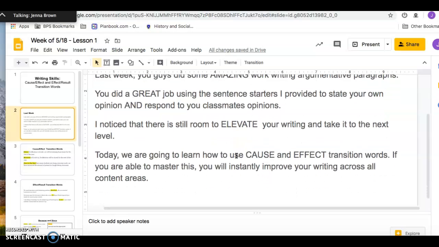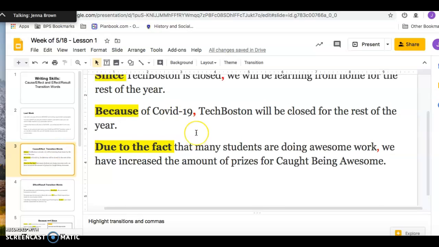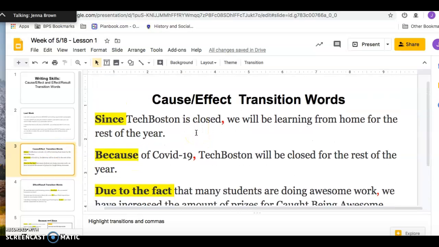So you use cause and effect writing in science class. You use cause and effect writing in history all the time. In ELA, so really narrowing down and focusing on using specific cause and effect transition words will really help you. So here are some examples of how to do that. So these are cause and effect transition words. Please pay attention to where the commas are.